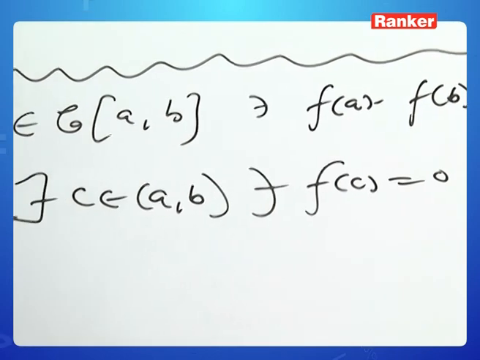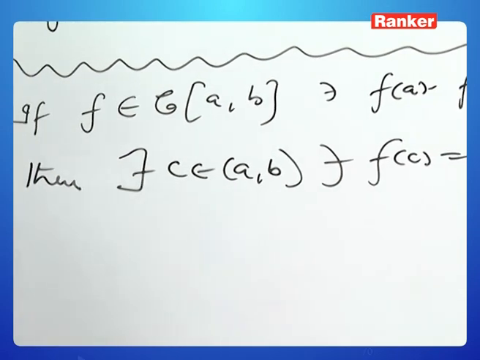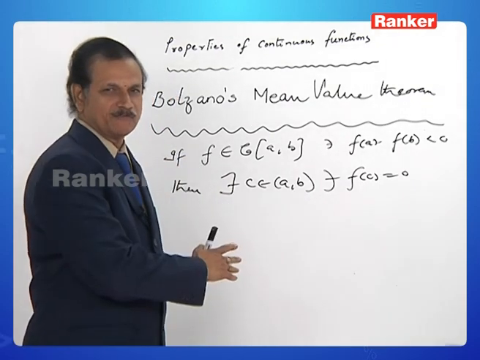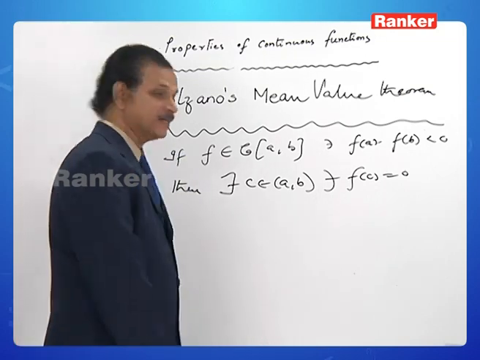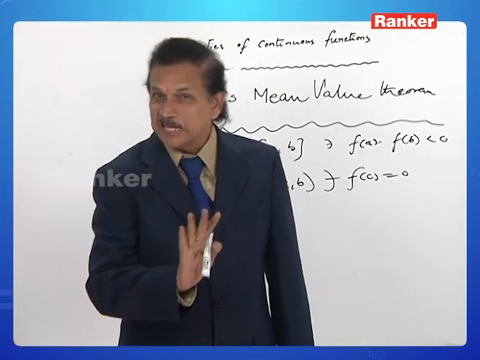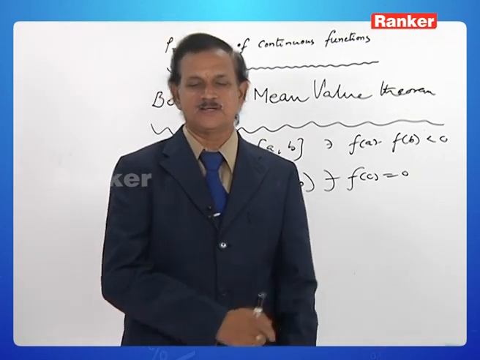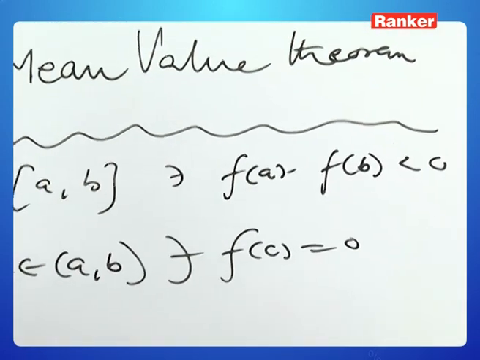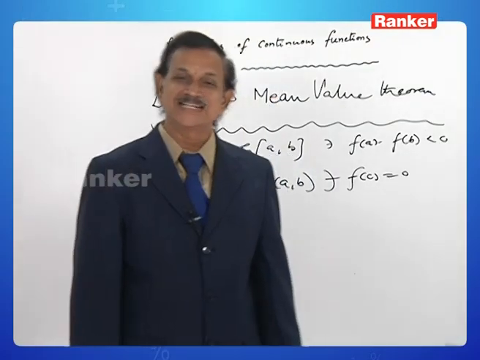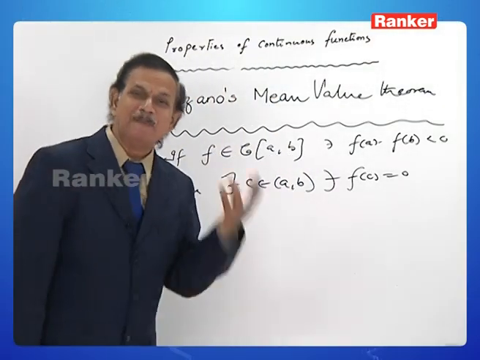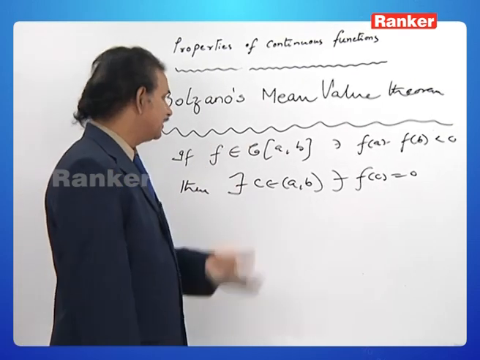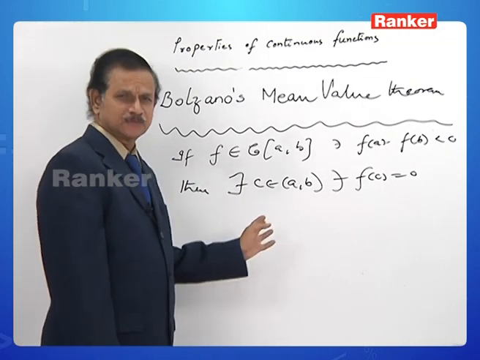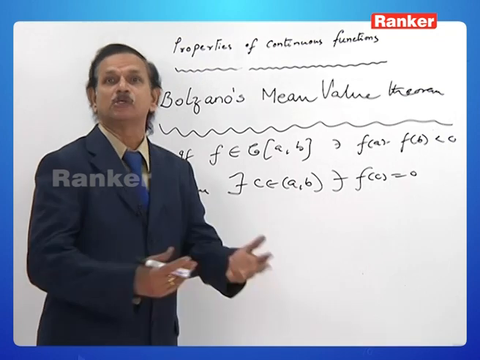My dear friends, as and when you come across the words "there exists c belongs to open interval a to b", then and there you understand that the particular statement is a mean value theorem. That is, some discussion has been done about one or more particular points in the open interval a to b. In that way we can identify that the statement is a mean value theorem. Okay. How can we remember this? How can we understand this? And how can we use it?